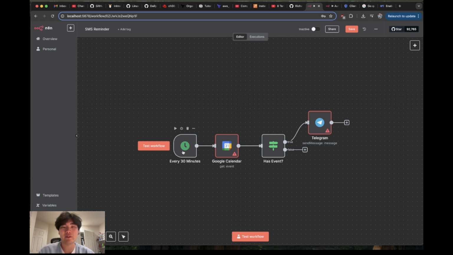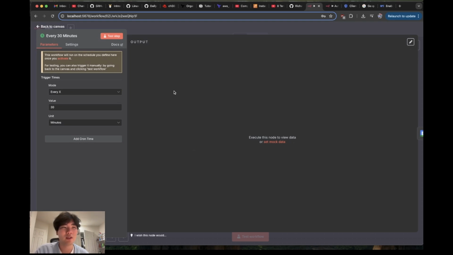I did it every 30 minutes because I tend to put my reminders on the hour or half hour, in 30-minute brackets. I don't really go for 10:15 or some random time. So as you can see here, every X is set to 30 and the unit is minutes.